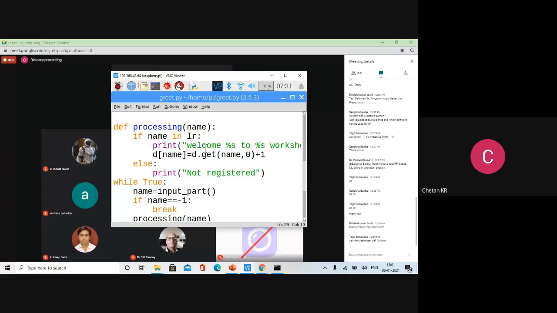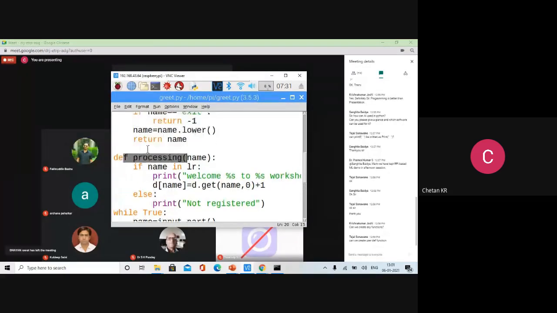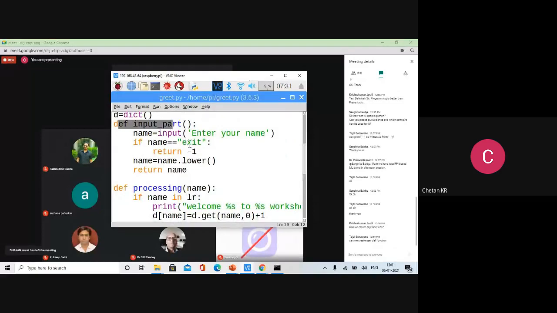That is what a user-defined function is. We can create it, as you can see here. This syntax is for creating user-defined functions. And if you want to do exception handling, there are statements like try and except. You can use that.